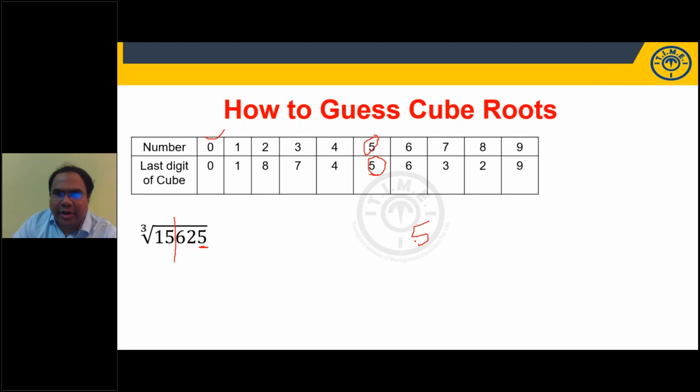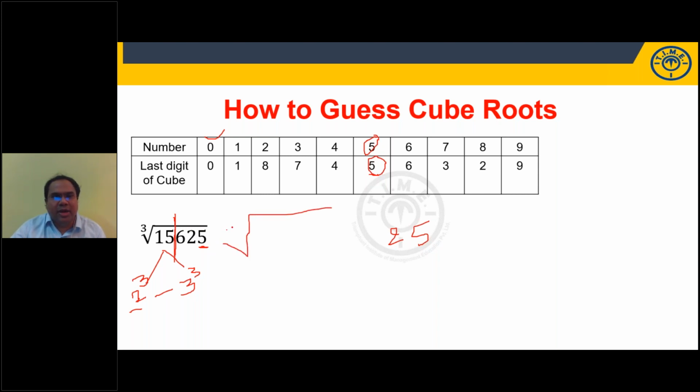Very good. Now look at your left part, 15. 15 lies between which 2 cubes? Because I'm writing the cube root, right? 2 cube and 3 cube. 2 cube 8, 3 cube 27, we want 15. It lies between 2 cube and 3 cube, take the smaller number, 2. So 25. So what's the cube root? 25. 25 cube, if you want, you can check. 25 cube is 15625. So if you want to find a cube root of a perfect cube, what you need to do is divide 3 digits onto the right side, remaining number onto the left side.